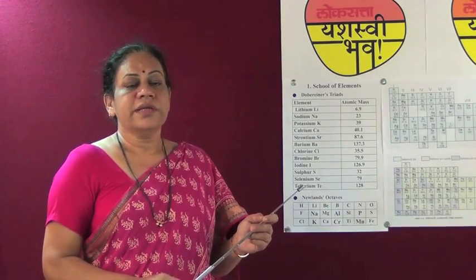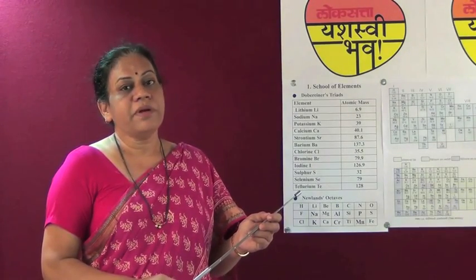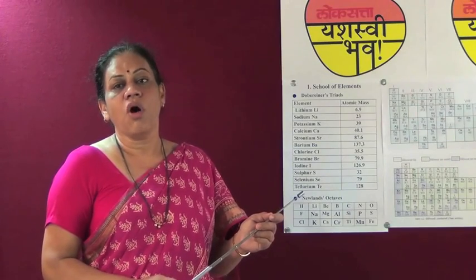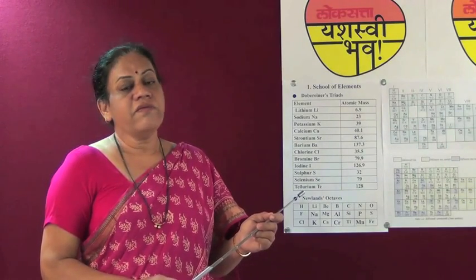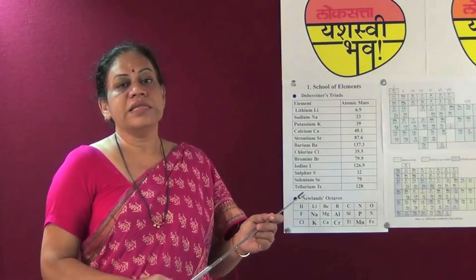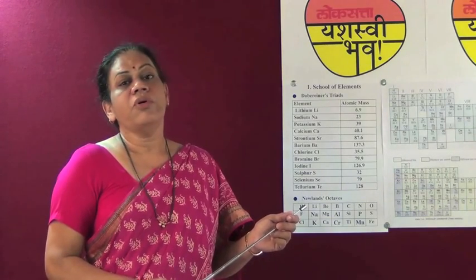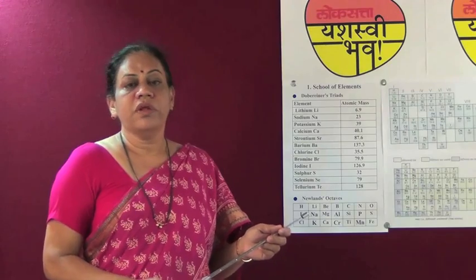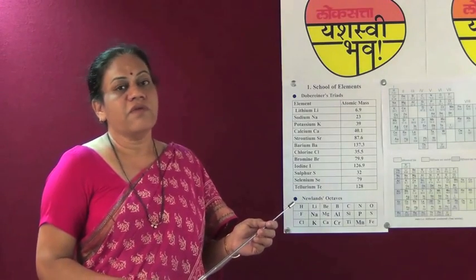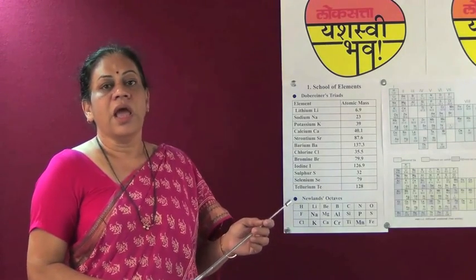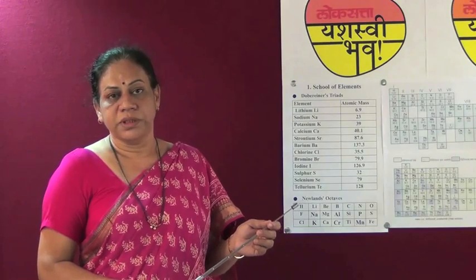So children, shall we start with the first chapter, which includes the school of elements. Here we are going to discuss the classification of elements. I would like you to know, from the exam point of view, the weightage given to this chapter is 3 marks without the option and 4 marks with the option.